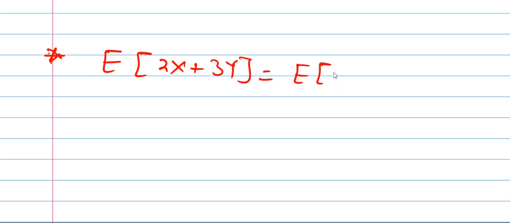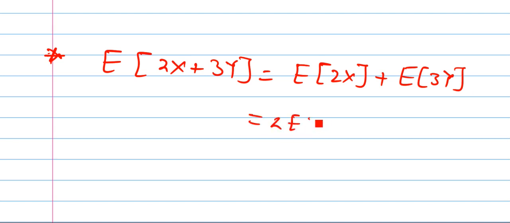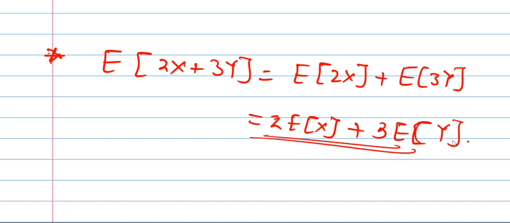Now what will be E of 2x plus 3y? So by property it is E of 2x plus E of 3y, and further simplification is 2 times E of x plus 3 times E of y. So this is the simplification.